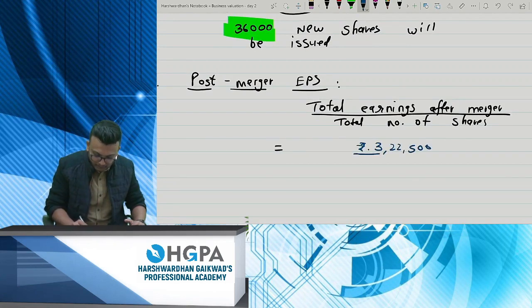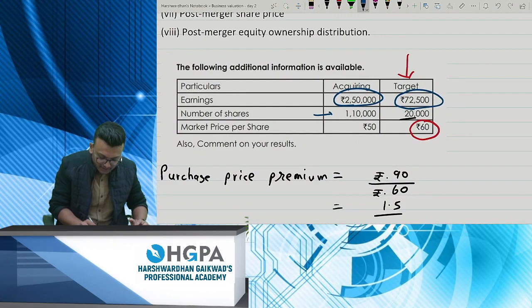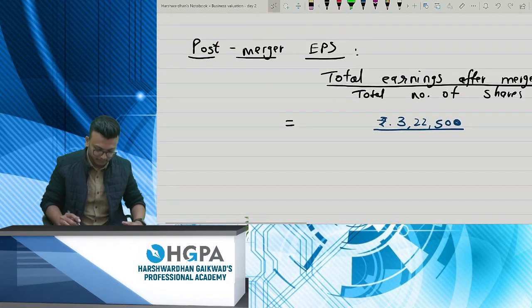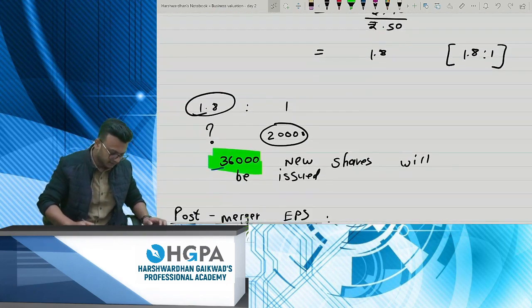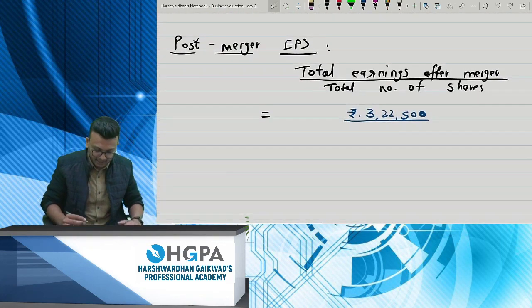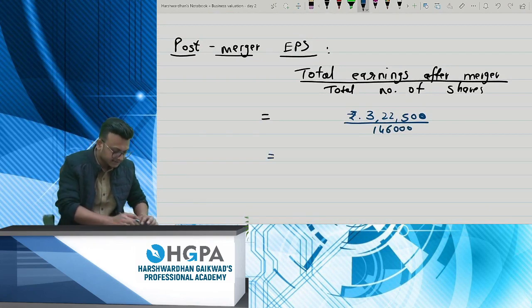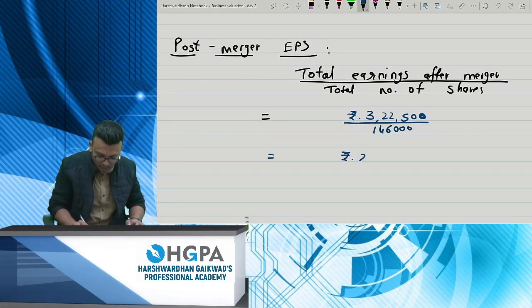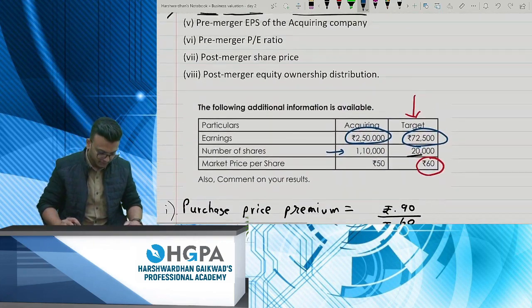3,22,500 divided by how many shares are there? Now tell me one thing. The acquiring company already has 1,10,000, and how many new shares they are issuing? We have already computed 36,000. So the total number of shares will be 36,000 plus 1,10,000. It will be 1,46,000 shares. Divided by 1,46,000, it is rupees 2.2089. I'll round it off to 9. This is your new EPS.